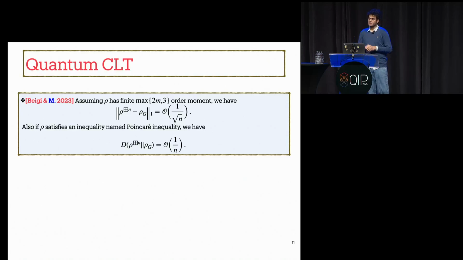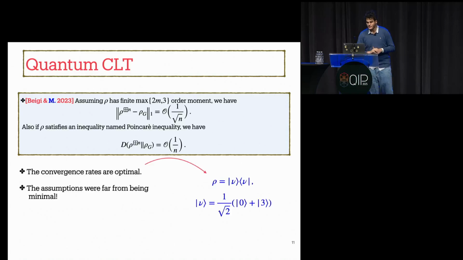For trace distance, we showed optimal convergence rates assuming the finiteness of the maximum of the 2m and 3 order moment. For relative entropy, we showed the optimal convergence rate assuming that rho satisfies an inequality called the quantum Poincare inequality. But those assumptions were far from being optimal.